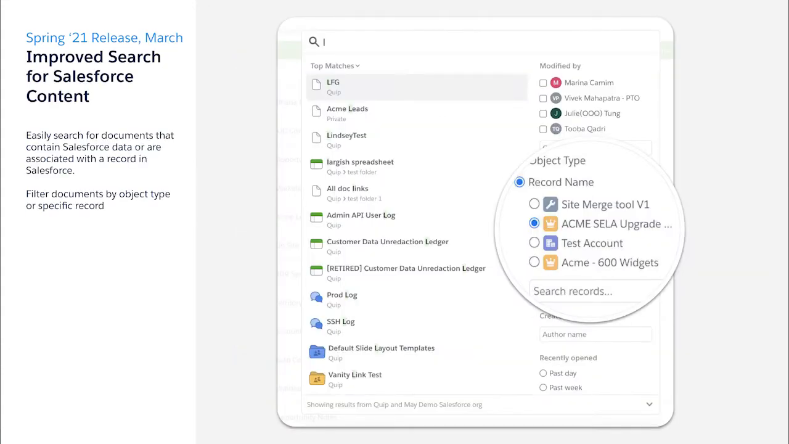The second feature I want to show you is our improved search for Salesforce content. This feature allows users to easily search for documents that contain Salesforce data or are associated with a record. Let me show you how it works.